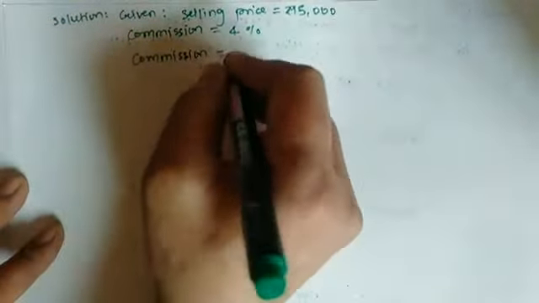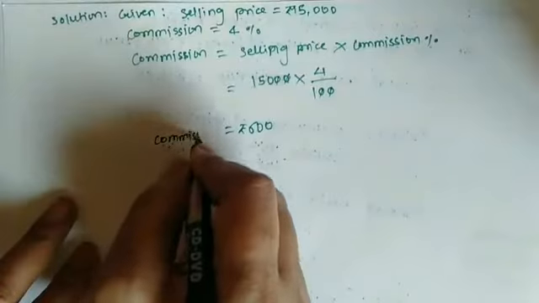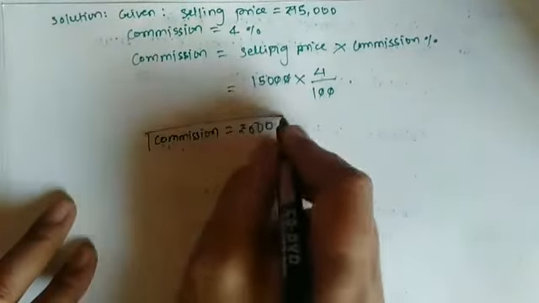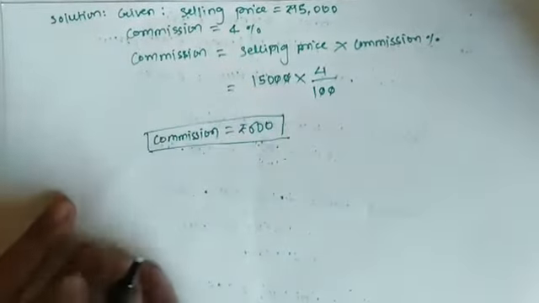So selling price is 15,000 multiplied by commission percentage 4%, means 4 upon 100. Now calculate this. So these two zeros are cancelled. 15 4s are 60, 0 as it is. So commission is equal to 600 rupees.